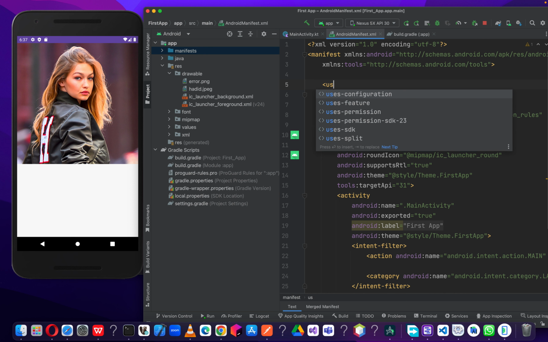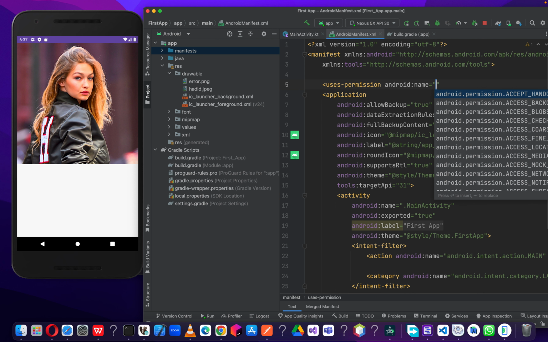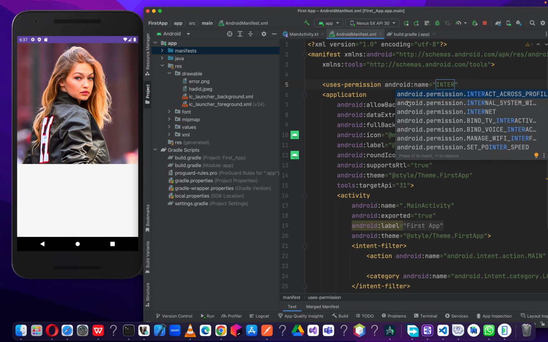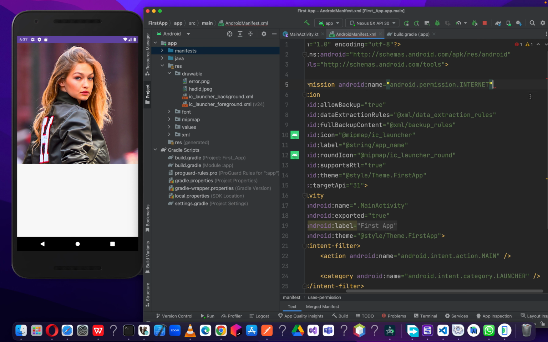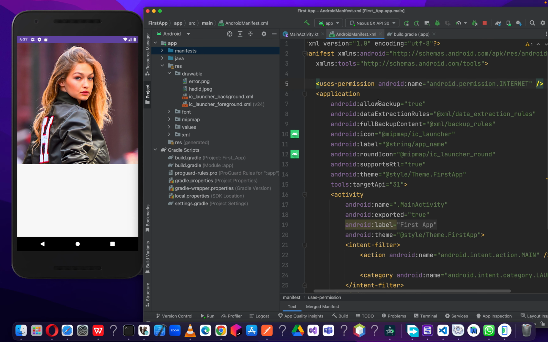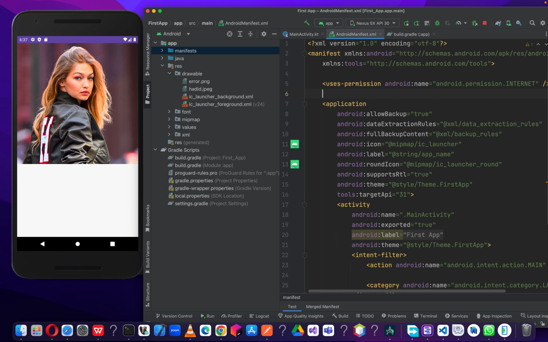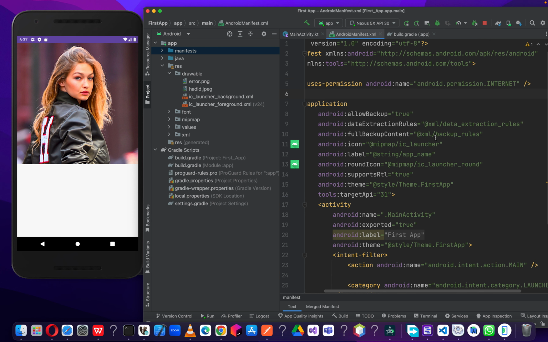We call the uses-permission, yes, and then the name is the INTERNET. Yeah, we double click on this one, then we close it. Yes, we've successfully granted the internet permission to our app.